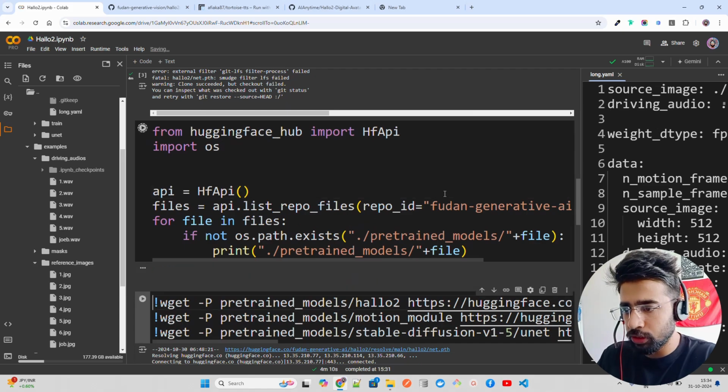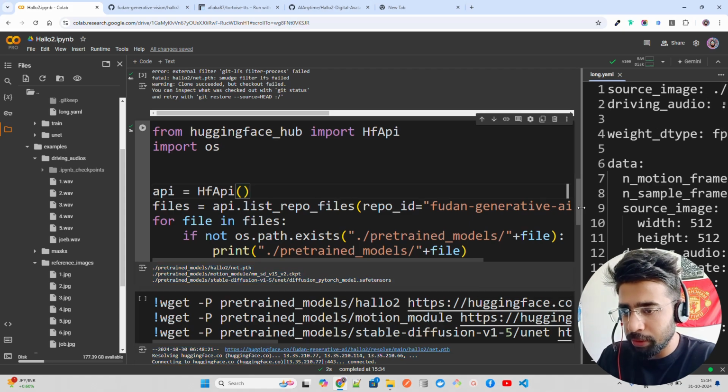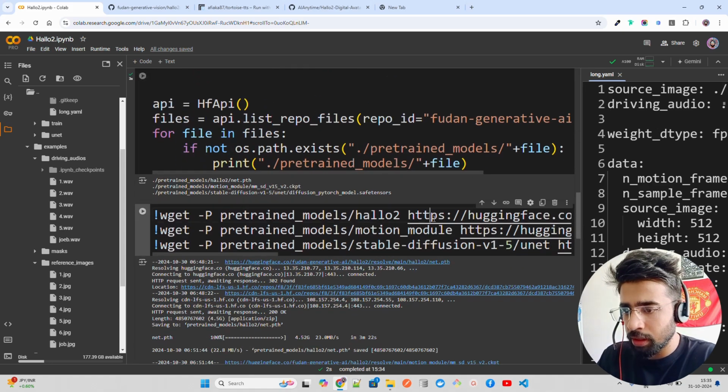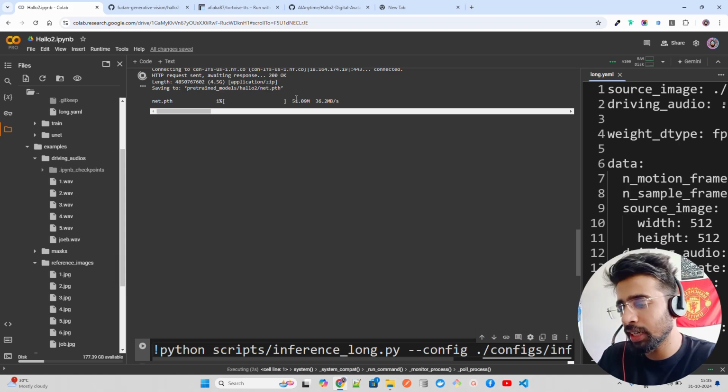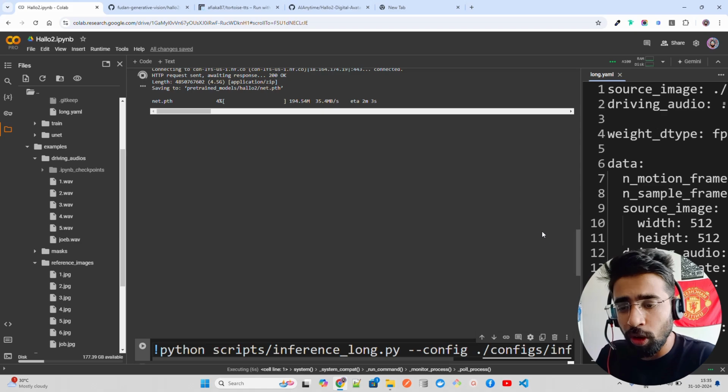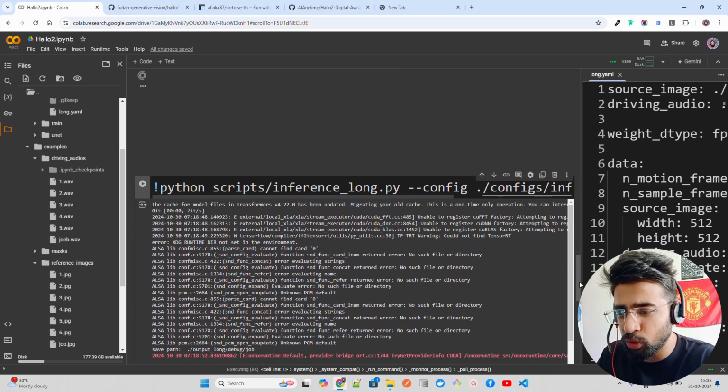So we have to run this thingy. So let's run this thingy here, right? Through Hugging Face APIs, and then you can basically use this to bring up all the model checkpoints, and then probably store it. You can see it started downloading it, so on and so forth, right? So it takes a bit of time to download all the model checkpoints, and then the next step is you just have to run this thingy.